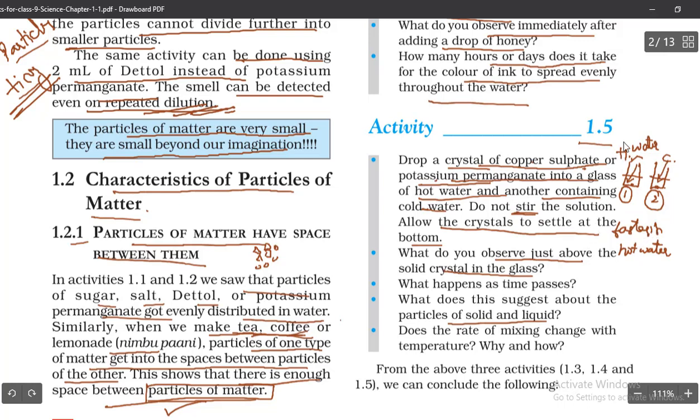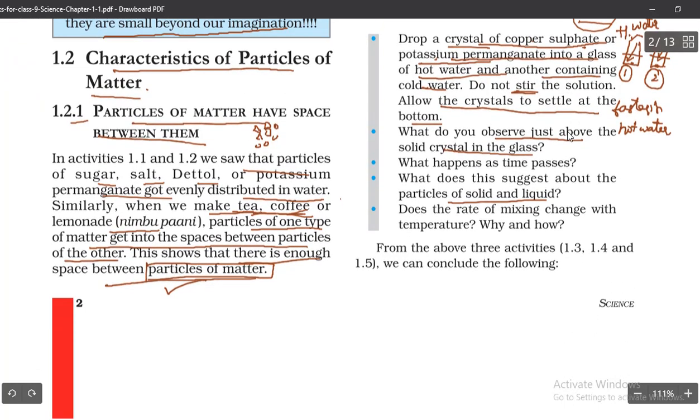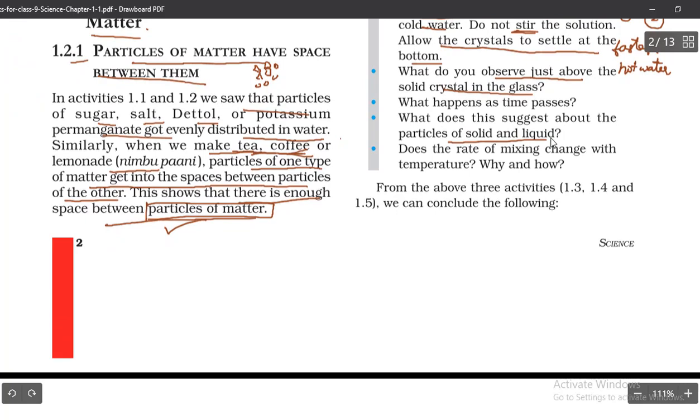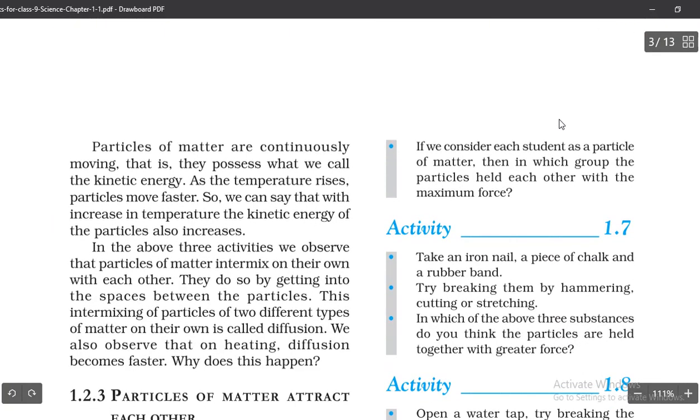So from this activity you are going to see the relation between temperature and the movement of the particles. Let us consider these activities and conclude that particles of matter are continuously moving. They are going to move continuously. They are not going to stop. This is the point: they possess what we call kinetic energy. Why are they moving? Because they have some energy, and that energy is nothing but kinetic energy.